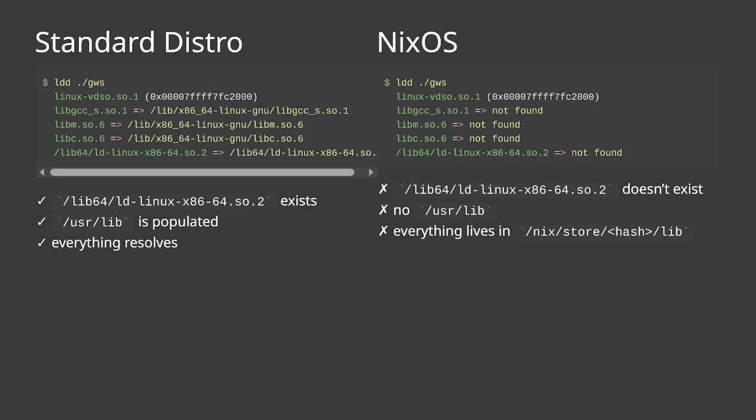Here's just a little comparison to show a little bit more of what you might see on NixOS or a standard distro. If you do go download a random binary on a standard distro, maybe something like Ubuntu, it's going to be able to figure things out. It's going to take a look and say, oh, I need to find libgcc. I need to find libm. I need to find libc. And it's already set because most distros put these in the same places, under the magical, shove all of your libraries in one place and just hope for the best strategy that we've been using for like 20 years. Well, probably longer. And on NixOS, by default, you just get a whole lot of not found.